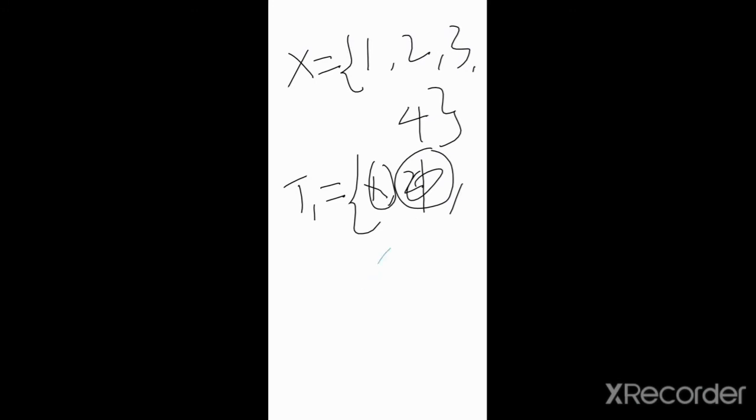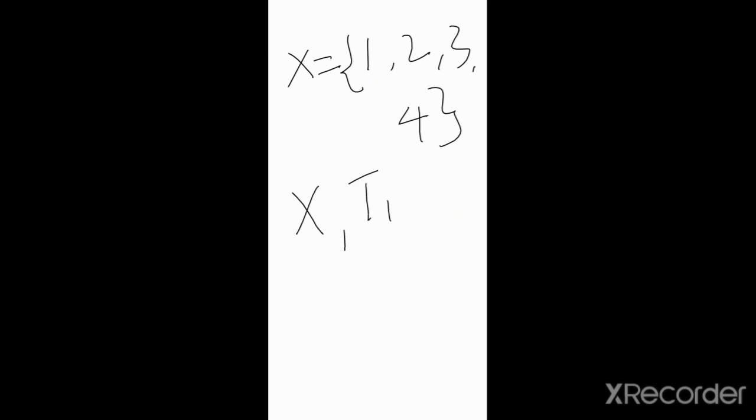Then you can say that this T1 is called a topology on X. Then you can write that (X, T1) is a topological space on a non-empty set X.